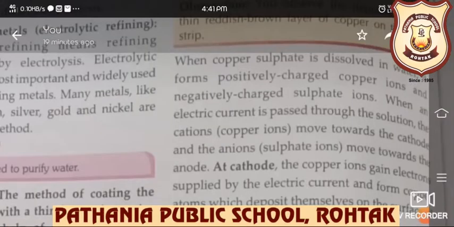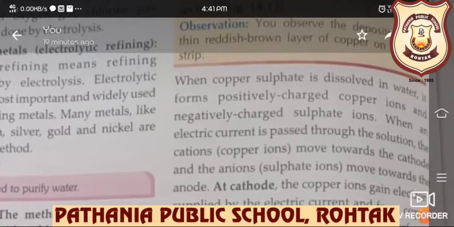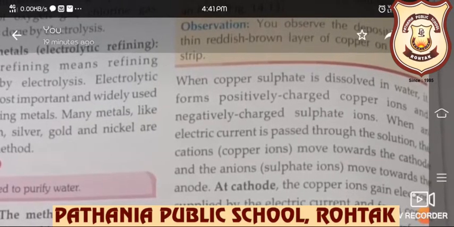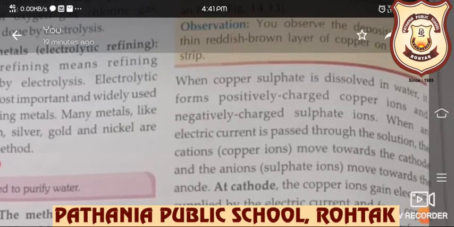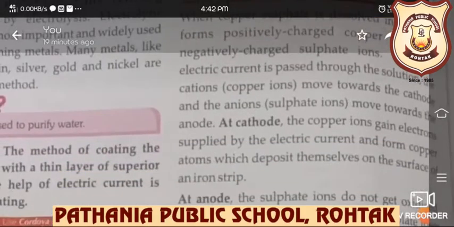When copper sulfate is dissolved in water, it forms positively charged copper ions and negatively charged sulfate ions. So, when an electric current is passed through the solution, what happens? The cations move towards the cathode and anions move towards the anode because they move in opposite directions.